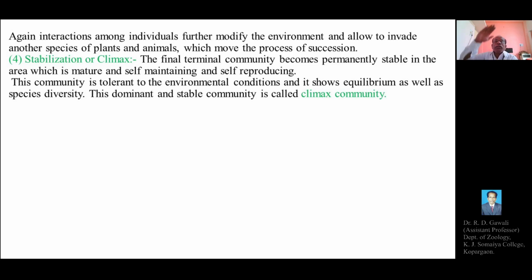So this is about the steps of the process of ecological succession.